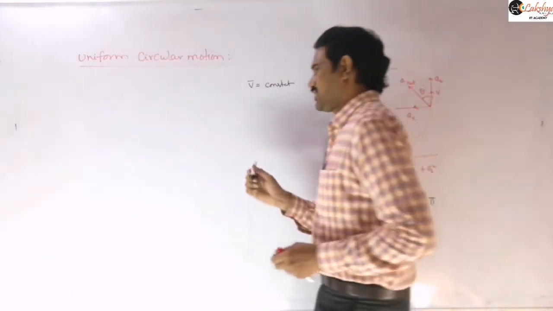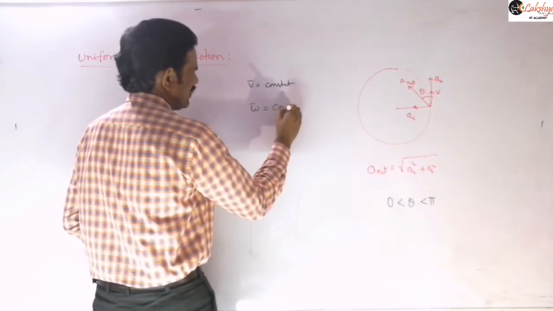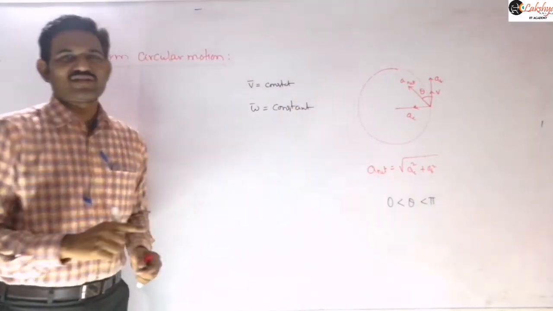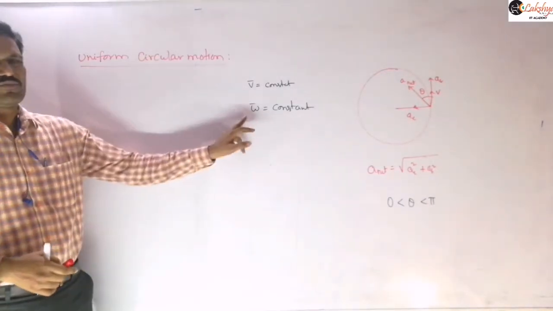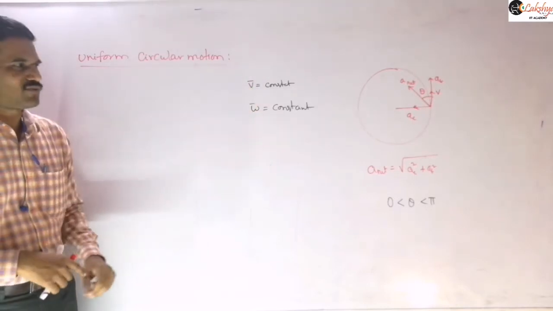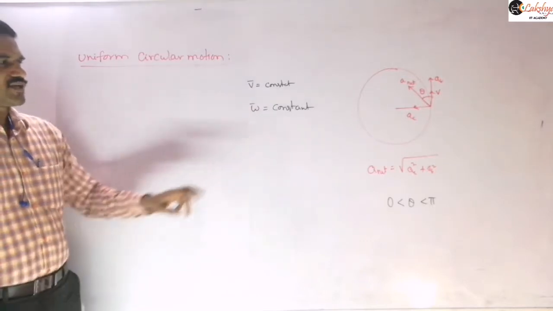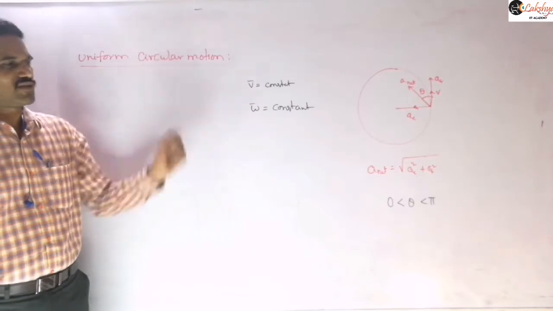And now similarly here in circular motion, if omega bar is constant, then you can call that uniform circular motion. Uniform motion is different and uniform circular motion is different. In uniform circular motion, velocity is not constant. In circular motion, velocity is changing from point to point, but angular velocity will remain constant here. So the circular motion in which the angular velocity remains constant is called uniform circular motion.